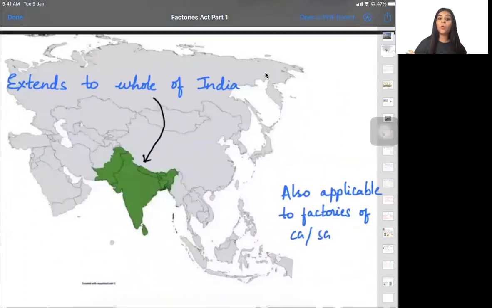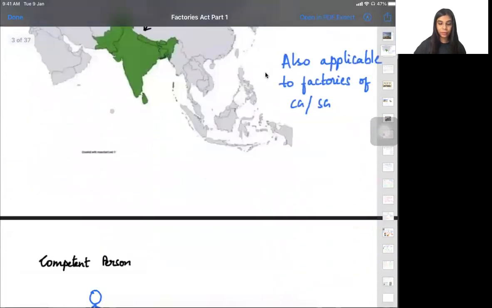Moving ahead, we're going to talk about which places in India it extends to. It extends to the whole of India and is also applicable to the factories of the central government and state government. So even if the central government or state government owns a factory, this particular act is applicable to them. Is that clear? Yes, ma'am.